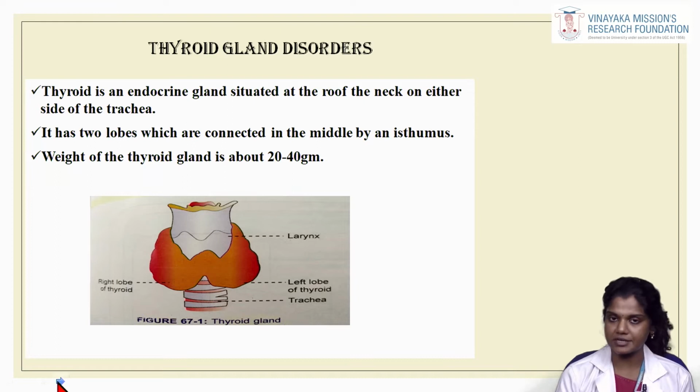Hypersecretion results in gigantism and acromegaly, and hyposecretion results in dwarfism. So now we are moving on to the thyroid gland disorders.